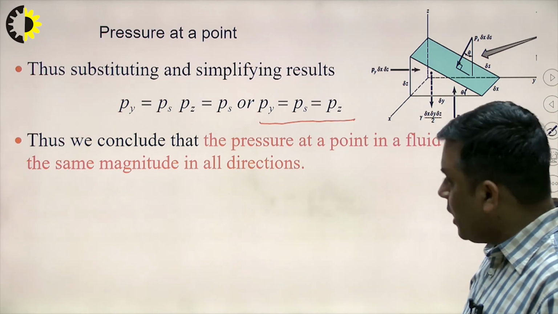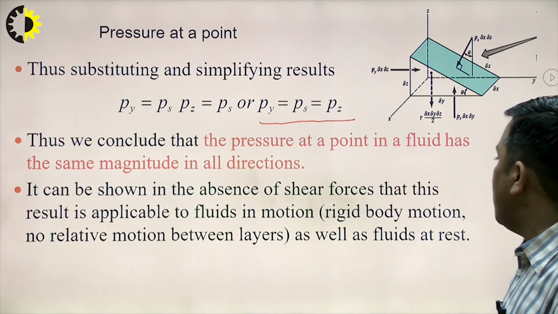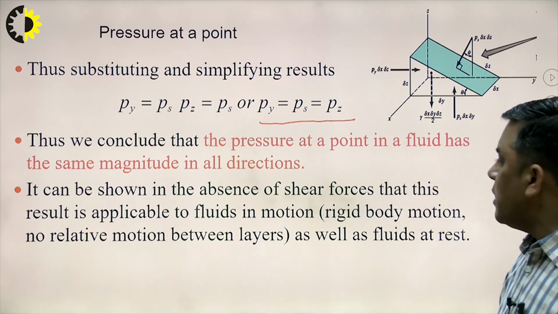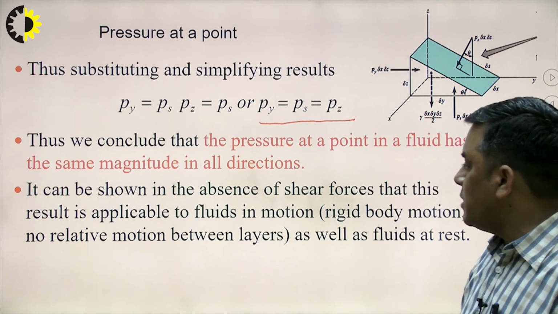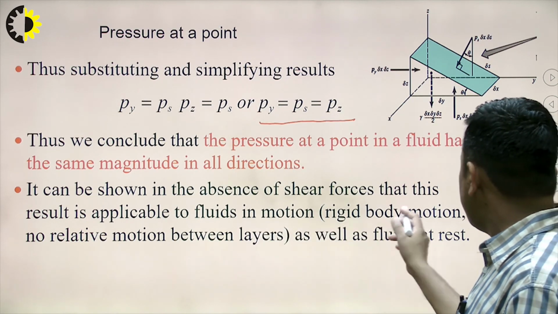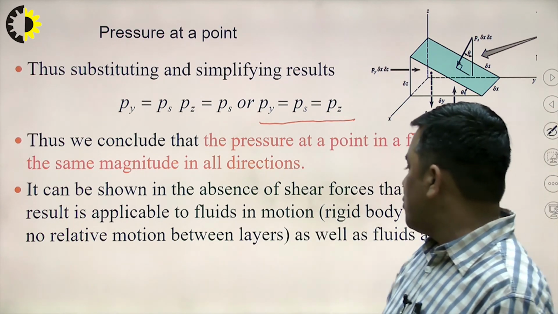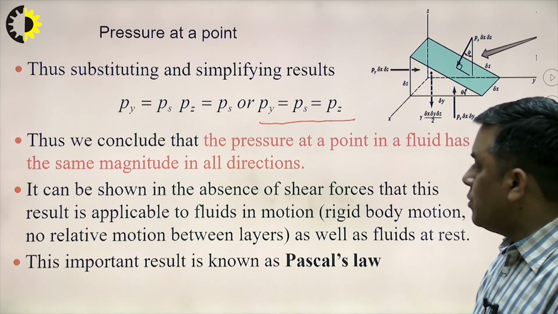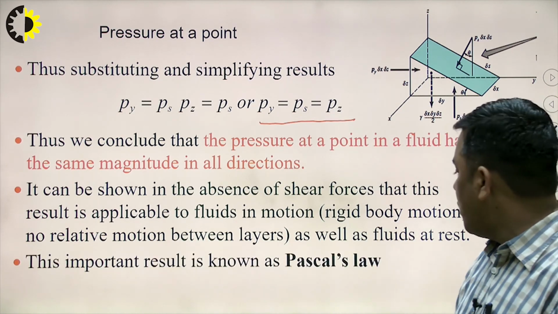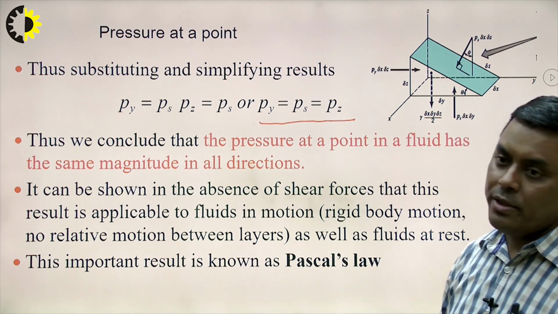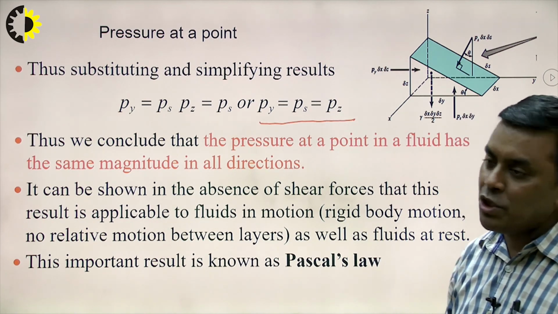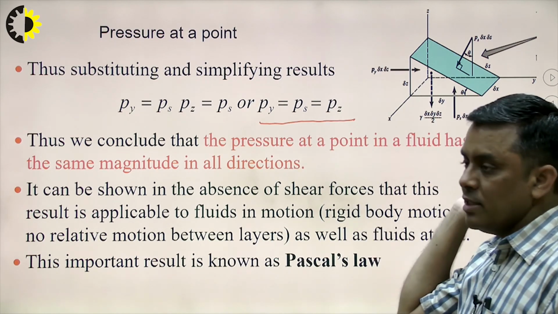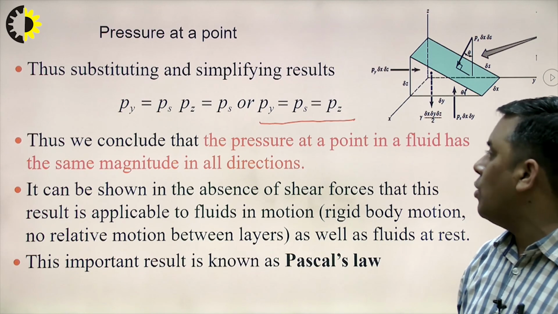So it is a scalar quantity. It can be shown in the absence of shear forces. Here the fluid is not flowing. It can also be shown that this result is applicable to fluids in motion, rigid body motion, or no relative motion between the layers, as well as to fluid at rest. So this is the important conclusion of Pascal's law. Pressure has magnitude but not direction, and the pressure at a point in a fluid has the same magnitude in all the directions.